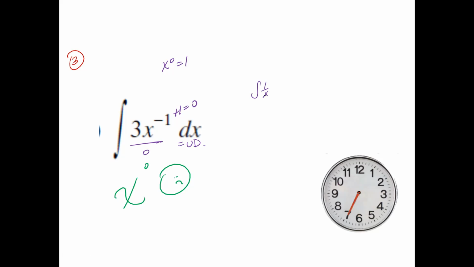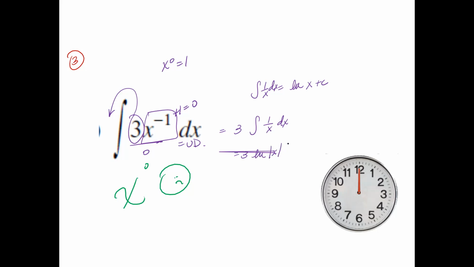We haven't talked about it yet, but we will get there. But today, just kind of a surface look at this. The integral of 1/x is always going to be ln x plus c. So what you can do with this is because the 3 is a constant, you can move it over to the left like this. Rewrite x to the -1 as 1/x dx. And so the integral of 1/x is just ln x. So your answer is 3 ln x plus c.